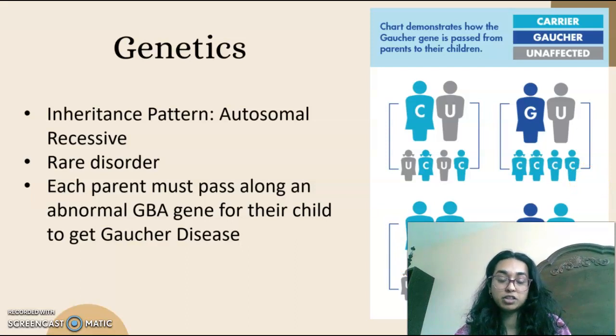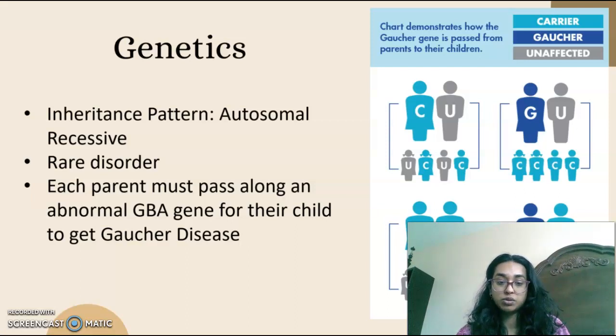If both parents are carriers of the gene, then their offspring will be a mix of having the disease, being carriers, and being unaffected. And if one parent is a carrier and one parent has the disorder, then it will be a mix of the offspring having the disease and being carriers.